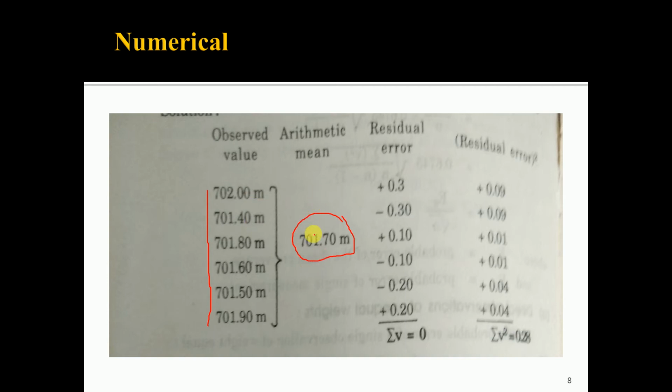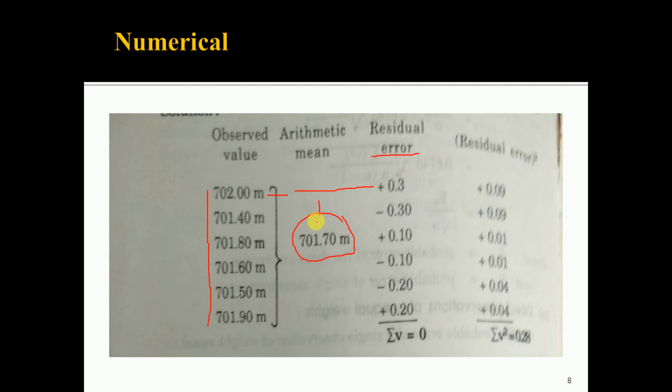Then once you get the most probable value, that is the arithmetic mean, find out the residual error. We have discussed in the definition that the residual error is the difference between the individual observation and the most probable value. So, if you do the calculation, the individual observation 702.0 minus 701.7, you will get the residual error in observation 1.